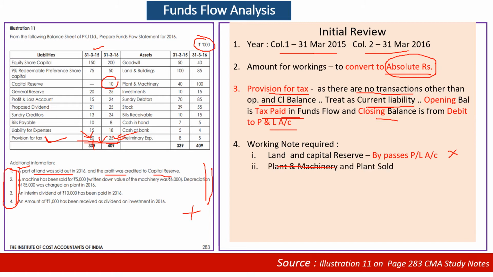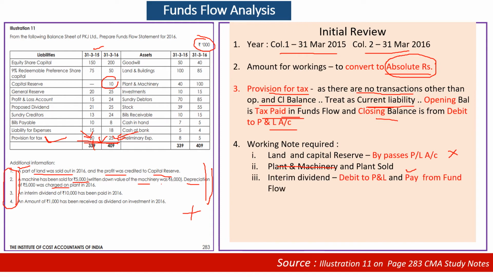Second, there is plant and machinery sold. There is a depreciation charged. There is depreciation on the machinery sold. Therefore, we need to prepare two accounts, plant and machinery account and plant sold account.